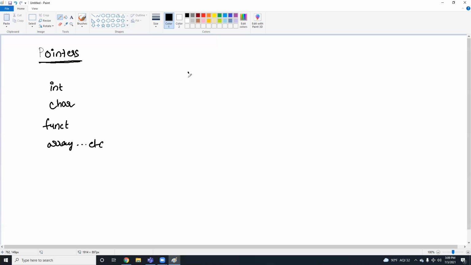For example, I have a variable with the name A. The value of A is 5 and the address of the variable is, for example, PB3. Now I have a pointer with the name P. It's a variable. Here, I'm going to store the address of another variable. Here, the address is BB3. I'm storing the address of another variable.